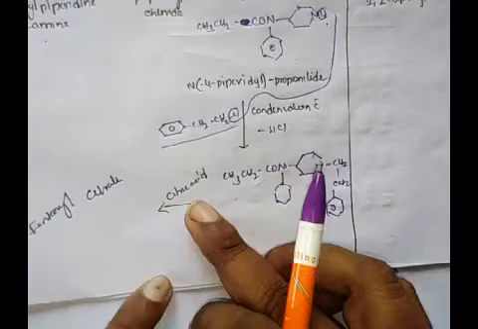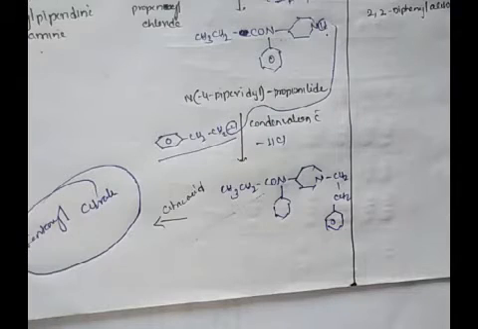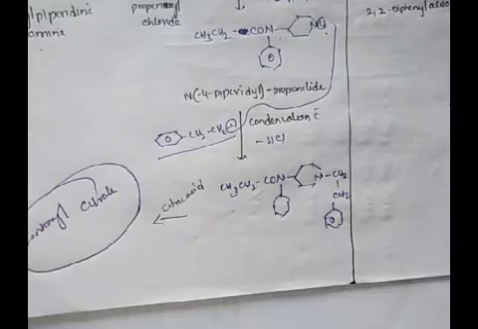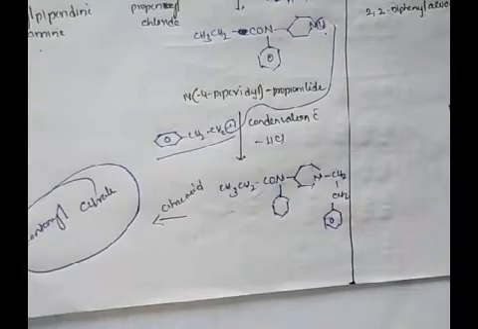This intermediate treated with citric acid gives fentanyl citrate. This is about the synthesis of fentanyl citrate.